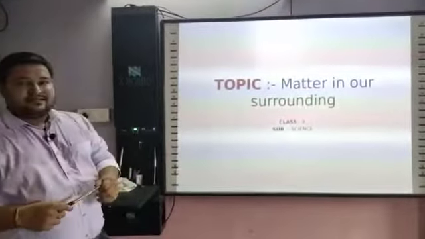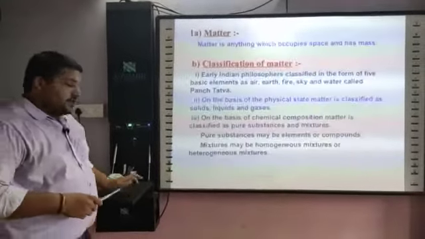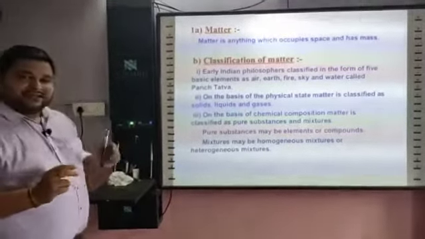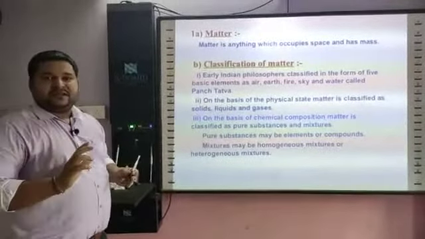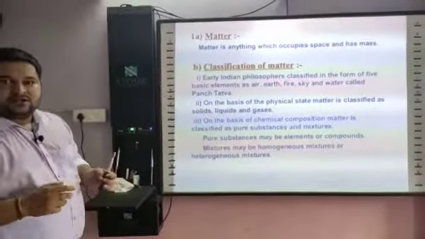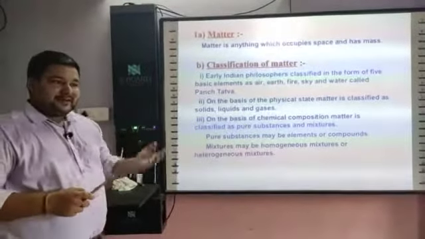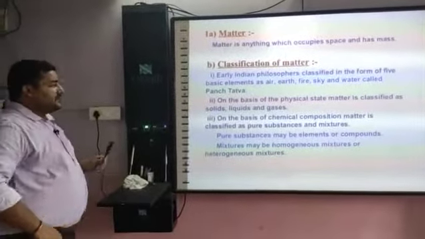Today we'll start lesson number 1, chemistry: matter in our surroundings. So first of all, what is matter? Just simple, anything that has mass and volume is known as matter. For example, pencil, water, chocolate, chalk, books, anything that has mass as well as volume is known as matter.